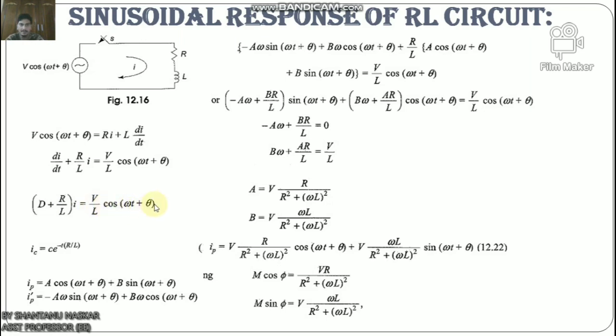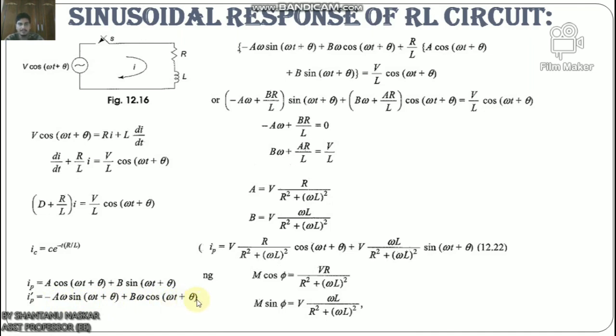For the above equation, the solution consists of two parts: the complementary function and the particular integral. The complementary function of the solution is i = C e^(-t R/L). The particular solution can be obtained using undetermined coefficients by assuming ip = a cos(ωt + φ) + b sin(ωt + φ), and its derivative i'p = -a ω sin(ωt + φ) + b ω cos(ωt + φ).